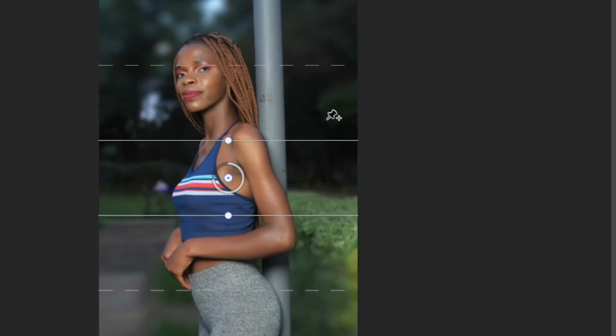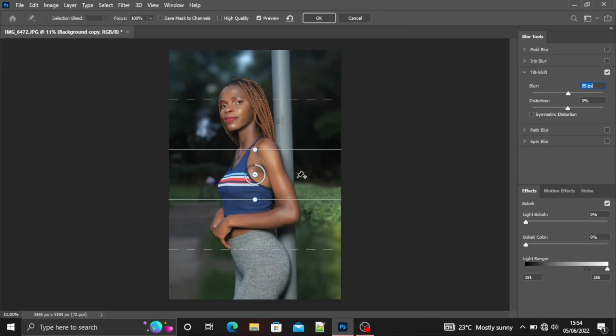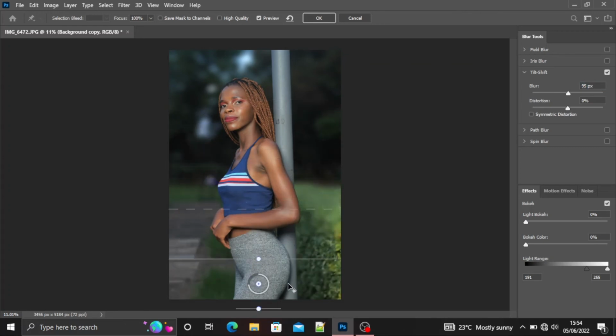This region represents the area that is supposed to be in focus, where the subject is, and this part here is the foreground and background. We are going to move it down because we don't have a foreground in this image. The subject is in the foreground.